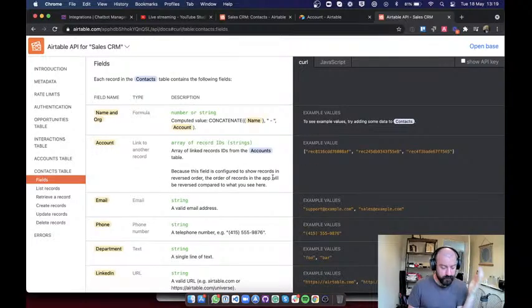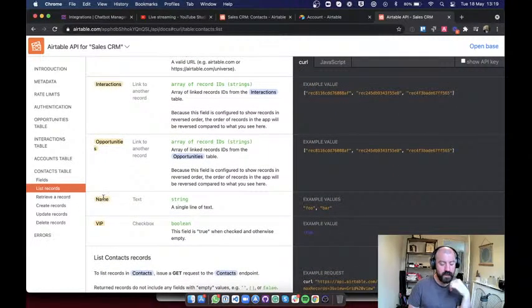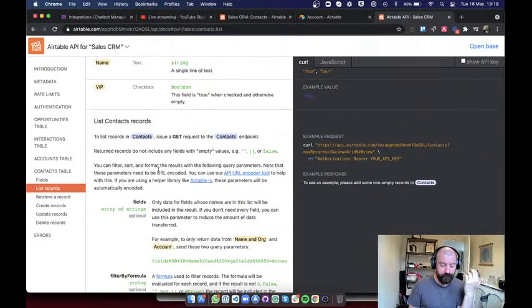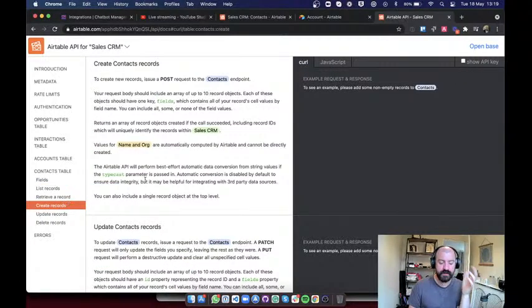The contacts table has loads and loads of values that we can use. So we have loads of fields. Every single field has a name and example values. So we have a name and organization, we have email, we have phone number, we have all sorts of things that are currently in our CRM. So what I want to figure out is, okay, how do I create a record? How do I send a new one? And it's quite simple. To create a new record, issue a post request to contact endpoint.